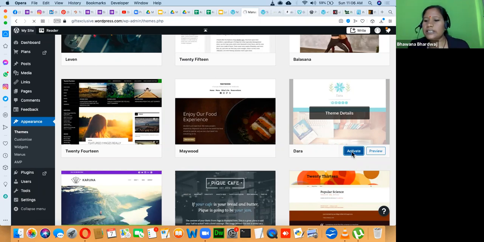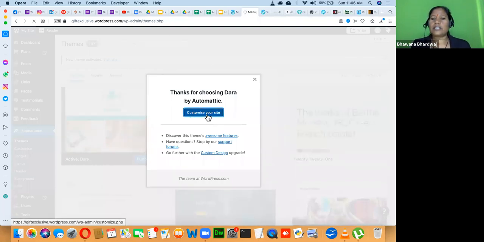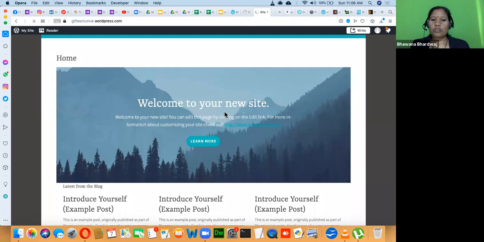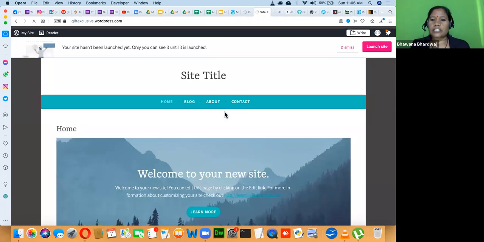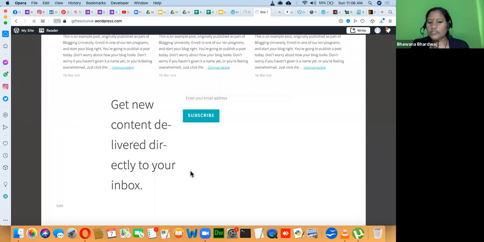So we have activated it, and then you have to customize the theme. Click on customize. Now see the website and how it is looking. Your website's look and feel has changed, but the website content has not changed. So you can change the theme whenever you want to.